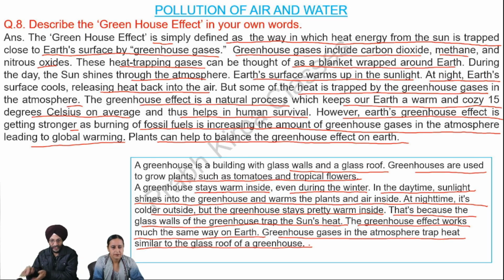So the greenhouse effect is getting stronger day by day. That is, our earth is becoming hot day by day because we are using a lot of fossil fuels, as the number of vehicles is increasing on the earth. Plants can help us to balance the greenhouse effect on earth.